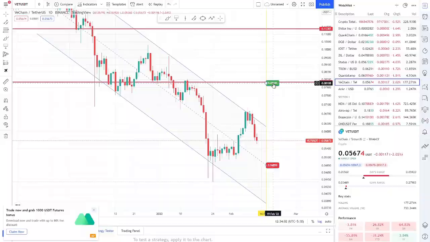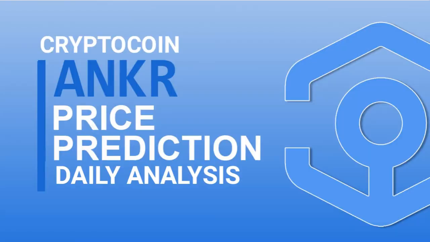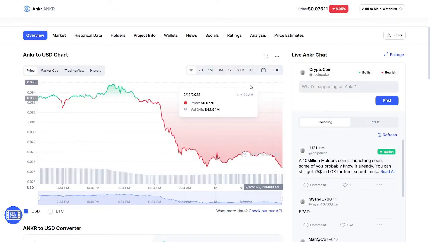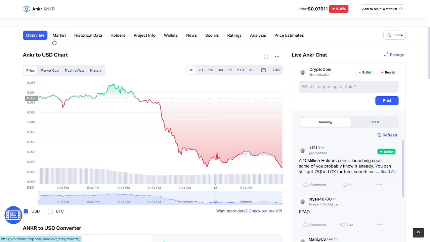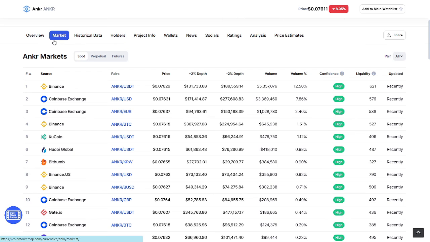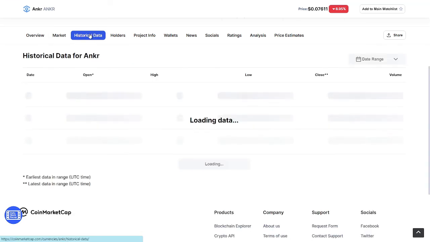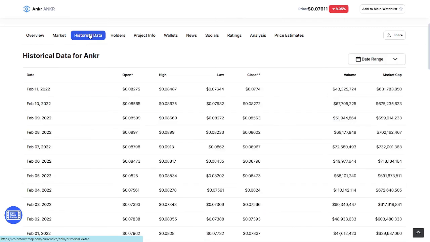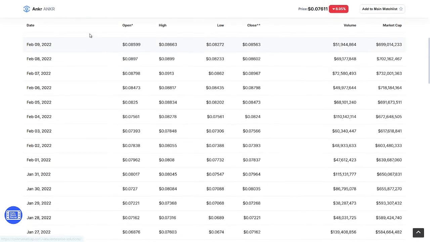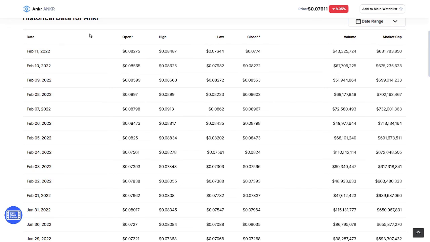In the next section we are talking about Ankr coin. So let's go for fundamentals first. Fundamentally you can observe the coin is like 8% down, volume is like 38% down, and if you go for market capitals, okay, volume is not that good, but it's normal, like 12%, 0.50 from Binance. Historically, if you check, market capital has decreased, and market capital is quite good in this Ankr coin, and the coin is still at a sustained point, 6.763.